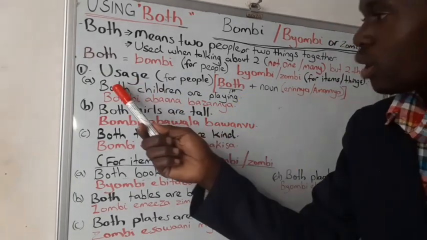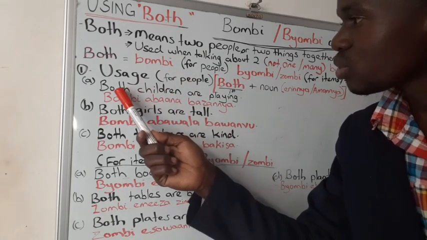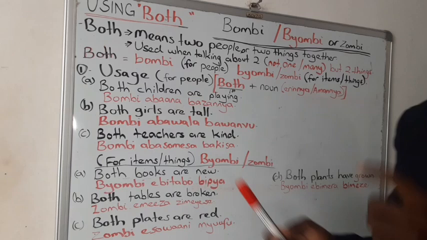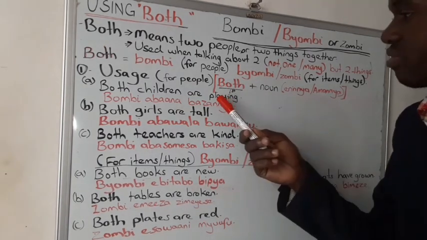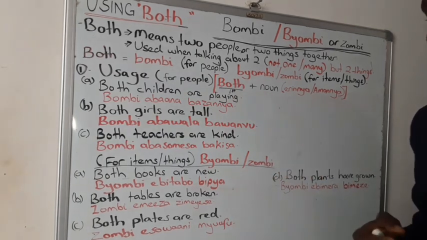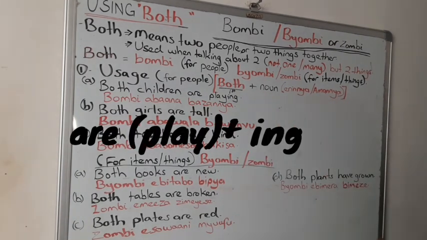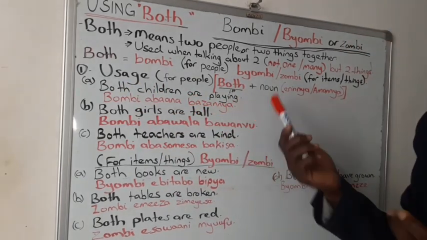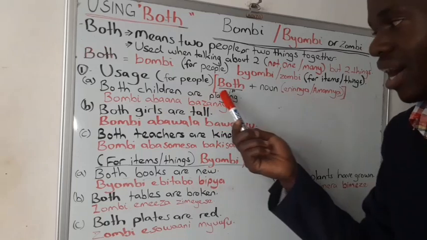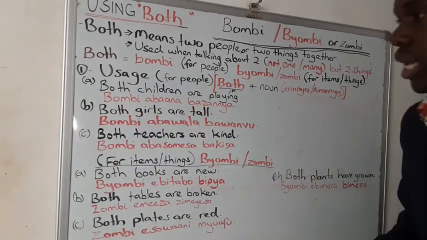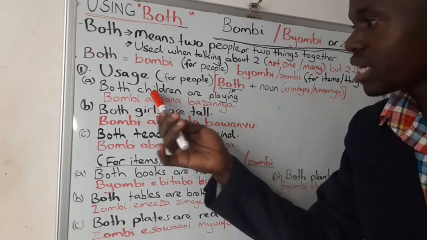Good. So both children, this is the noun. Start with both, followed by the noun, as you see. And since you're talking about two people, and the verb. So the verb is playing. We said when you use is or are, the verb you add on ing since it is present continuous tense. We looked at tenses. Both children are playing. If they were reading, you would say both children are reading. Are we together? So tandikana kagambo ka both kitegeeza abantu babiri boyogerako. Both now abantu boyogerako. For example, children.